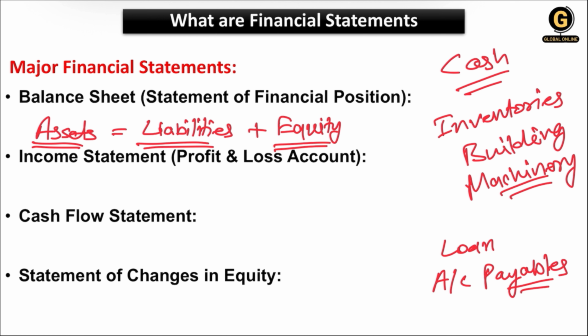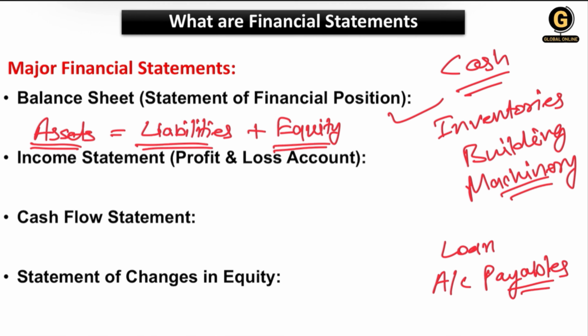So the balance sheet is the king of the statements, which directly shows the financial position of a company or a business, correct? So this is very important. We have multiple kinds of ratios in the balance sheet as well. Later we will discuss it.